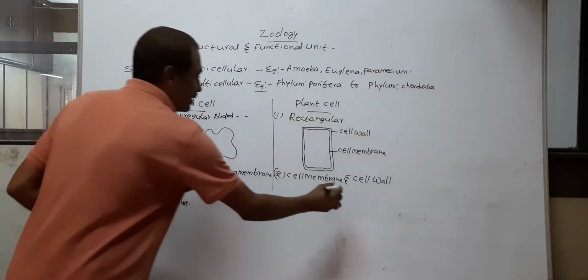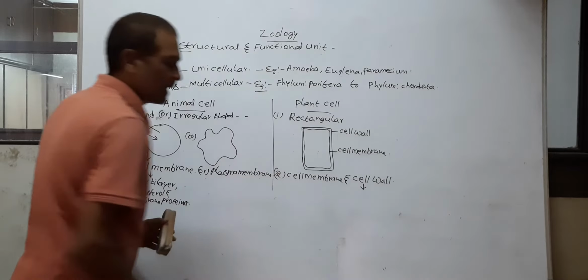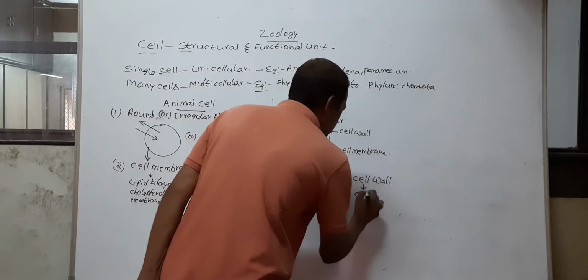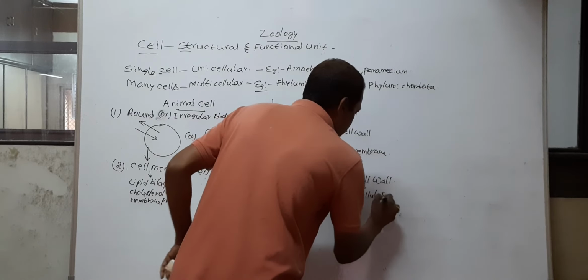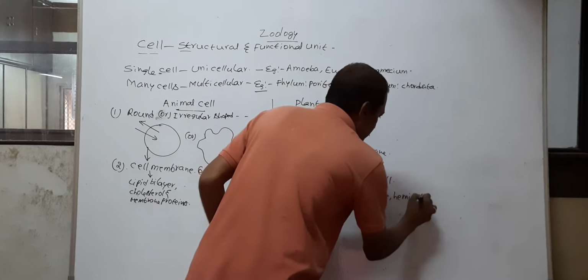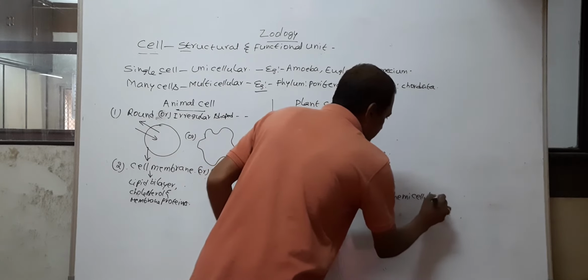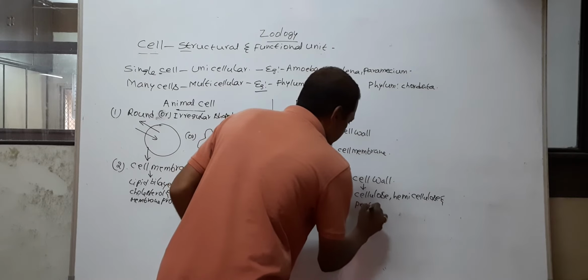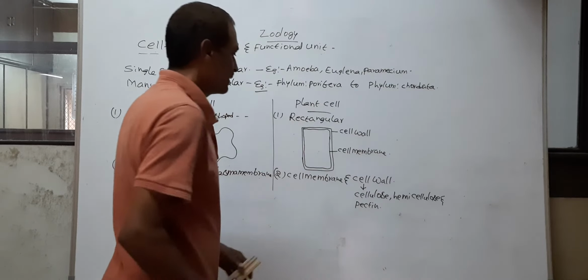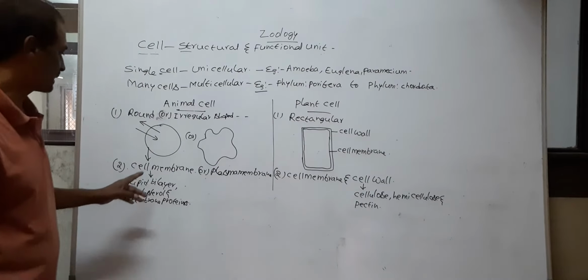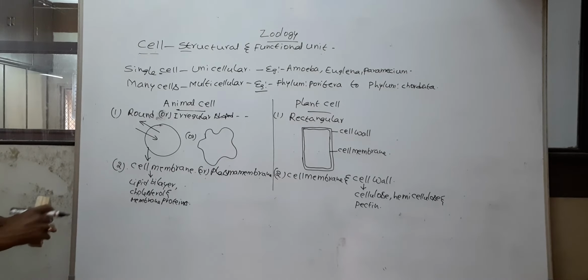Next, the cell wall of the plant cell contains cellulose, hemicellulose and pectin. These are the substances of the cell wall.